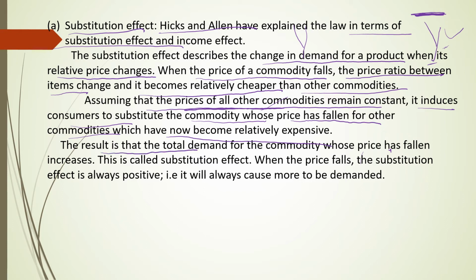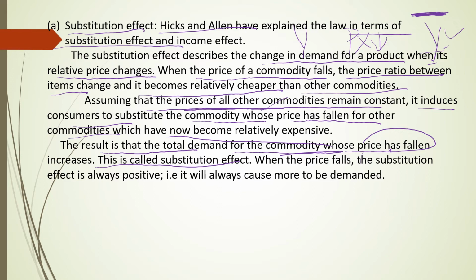The result is that total demand for the commodity whose price has fallen will increase, and this effect we call the substitution effect. So when the price of X good falls compared to Y, because the Y good price remains constant, demand for X of course increases.